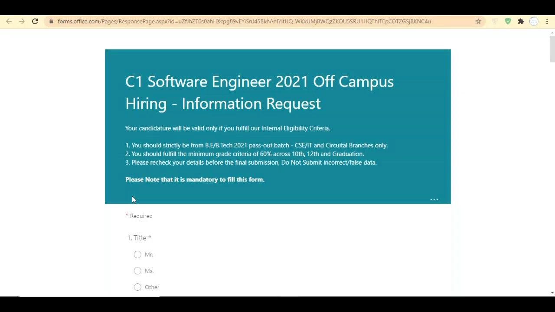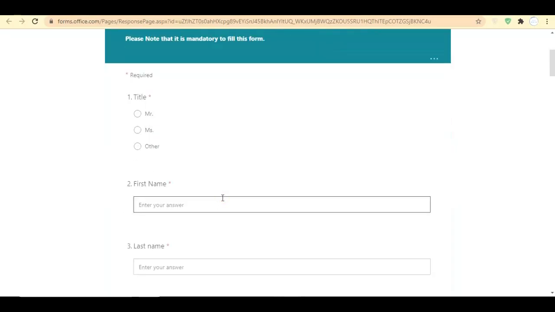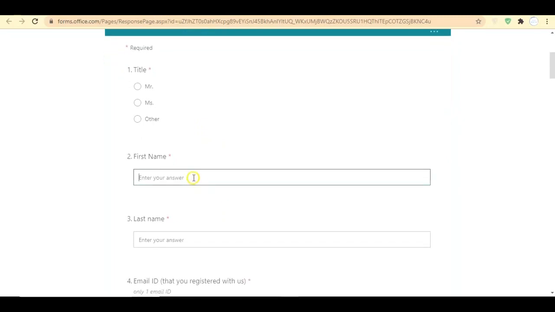In the third point, they are saying to recheck your details before you click on final submission. First, they have asked you to select the gender. You must provide the first name and last name. Many of you have doubts about what is first name and last name. First name is the name given to you and last name is your surname. Fill the name given to you in the first name, and in the last name fill your surname.